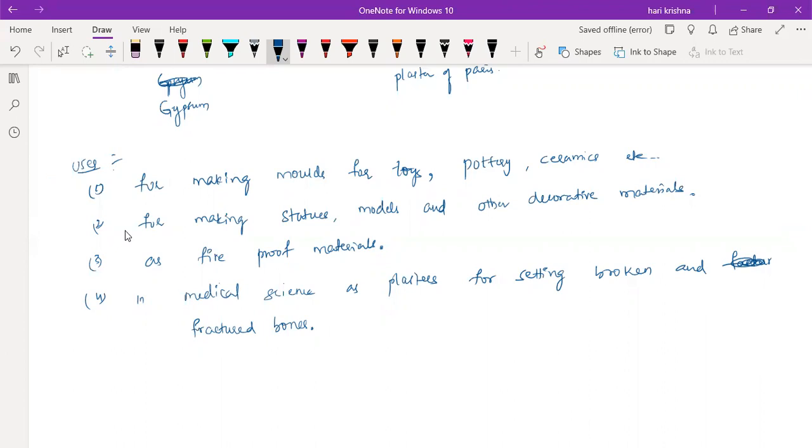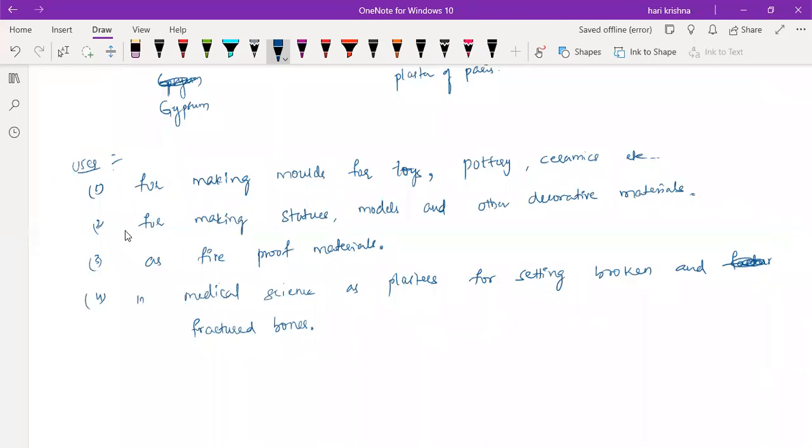Okay, leave that. Suppose you have a bone fracture and you go to the doctor. To avoid any displacement of the bone, he will apply a white cotton layer. First he will dip it into the water so that it becomes hard and solid after 5 or 10 minutes. That is also plaster of Paris. They dip it into the water and apply it as the bandage, so it forms into the gypsum again.